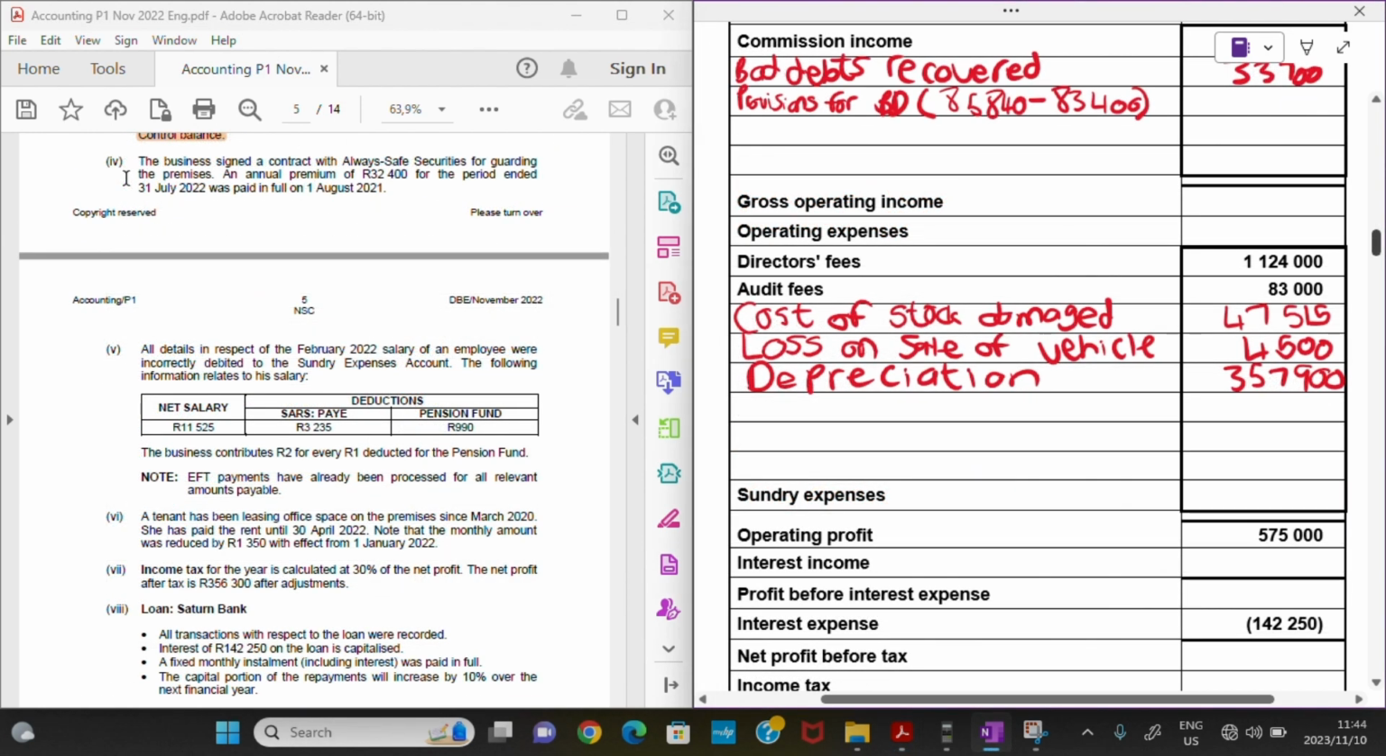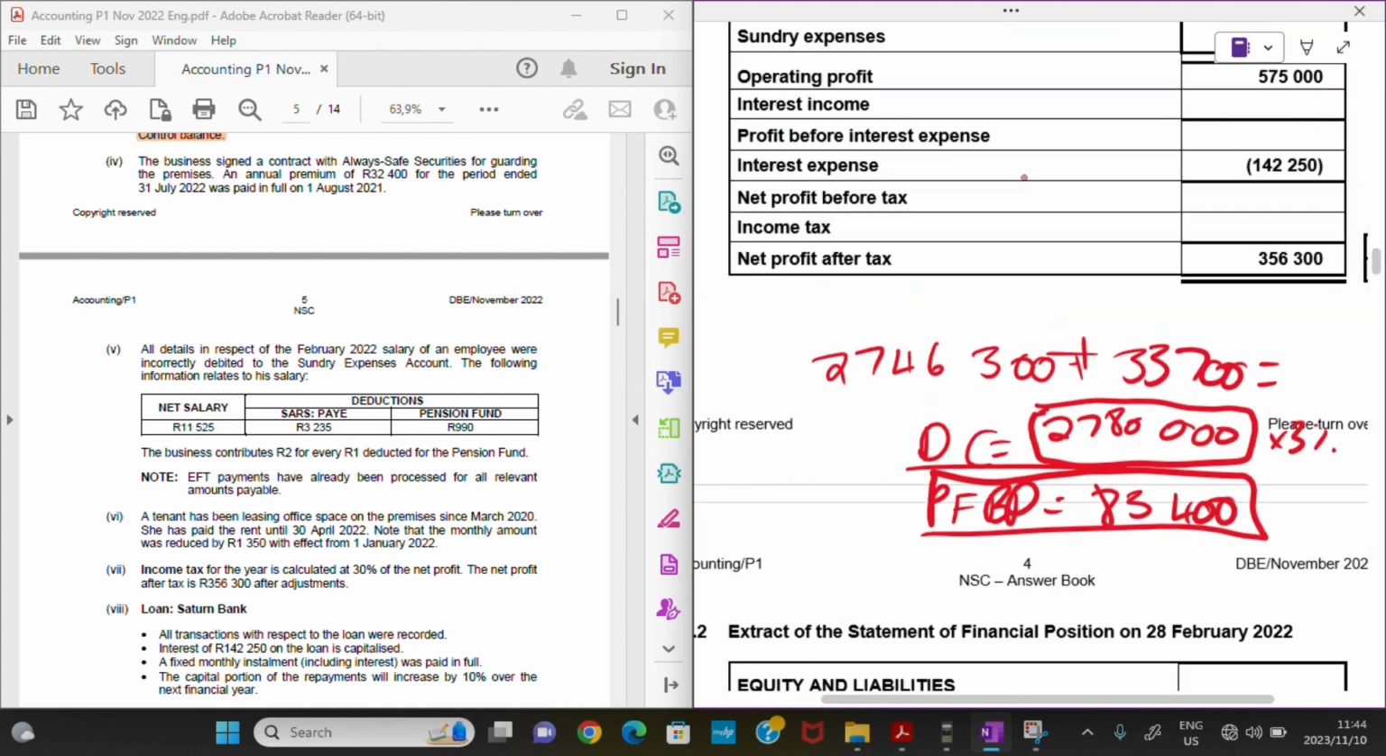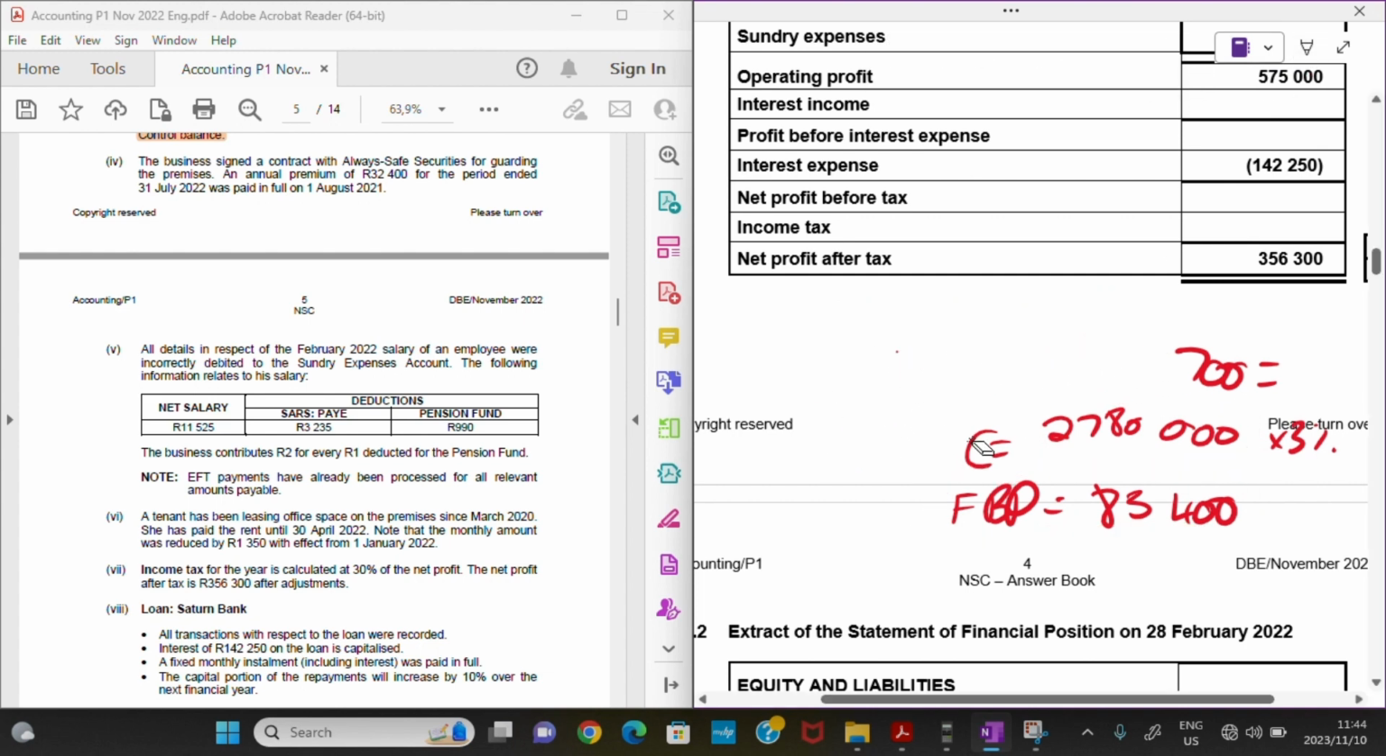So number 4, they say the business signed a contract with Always Safe Securities for guarding the premises. An annual premium of 32,400 rands for the period ended 31 July 2022 was paid in full on 1 August 2021. So let's see. Let me just make some space here to show you guys calculations.